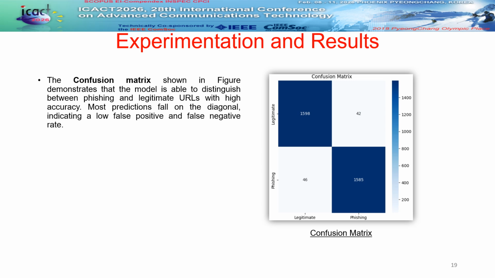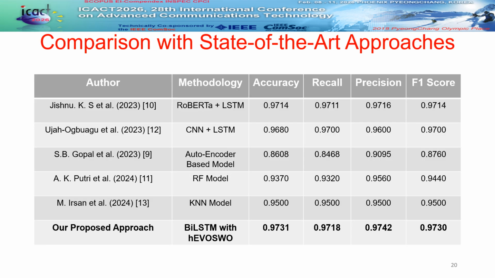To conclude our qualitative analysis, we present the confusion matrix, providing a granular look at our model's performance. As illustrated, the framework correctly identified 1598 legitimate and 1585 phishing URLs. Most impressive for security application is the low error rate. We recorded only 42 false positives and 46 false negatives. The fact that the vast majority of predictions fall squarely on the diagonal confirms high accuracy with a minimal false alarm rate. This level of reliability is essential for an effective and trusted real-world detection system.